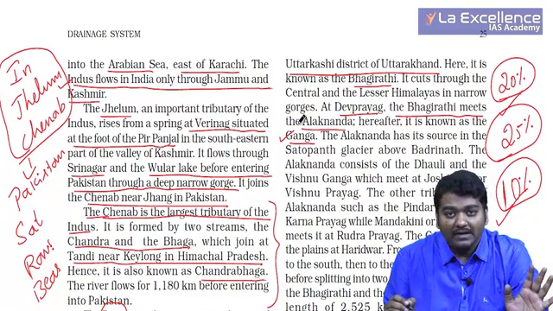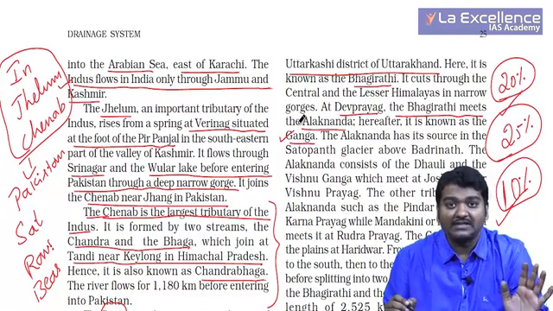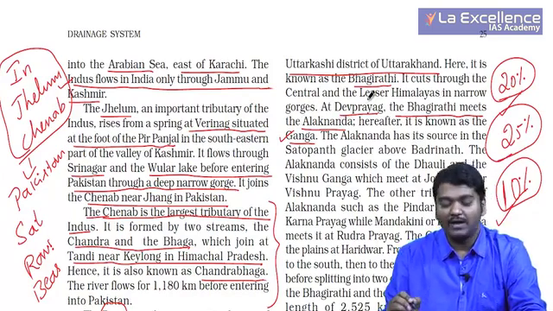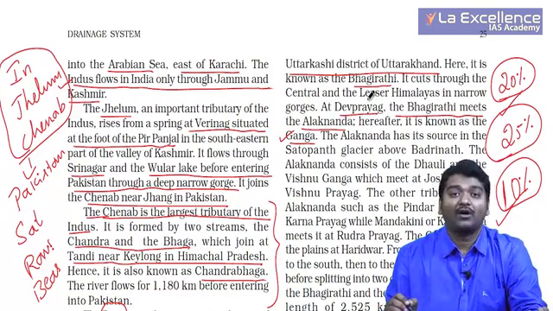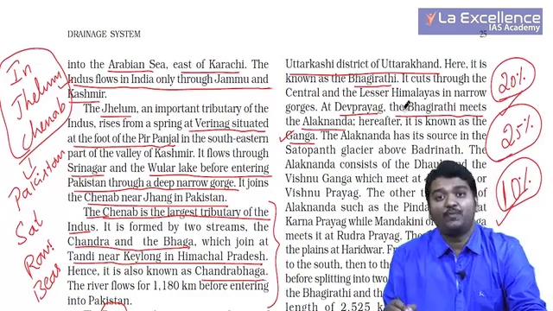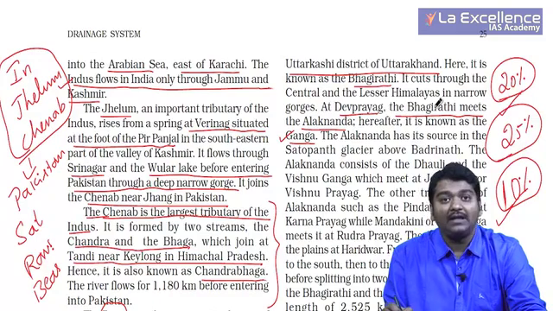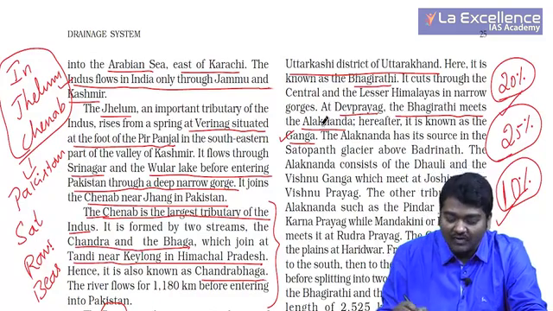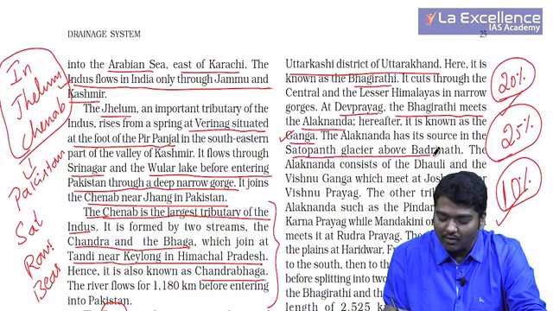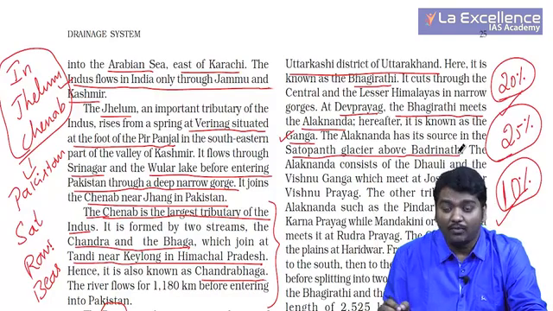Ganga gets its name once Bhagirathi meets Alaknanda at Devprayag, or is it known as Ganga right from its origin? So the answer is at Devprayag. The Bhagirathi after meeting Alaknanda will be called Ganga. The Alaknanda has its source in the Satopant glacier above Badrinath. Very, very important for you.